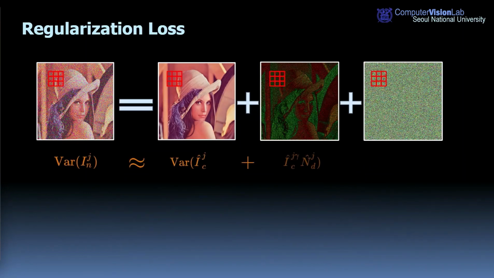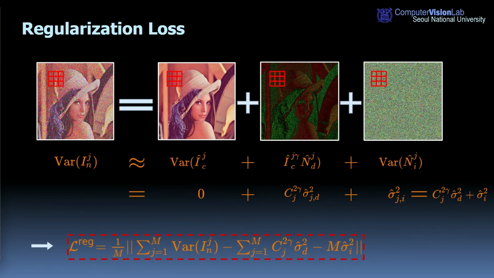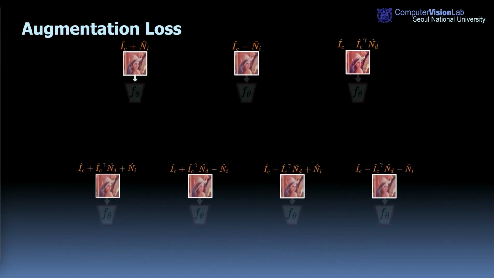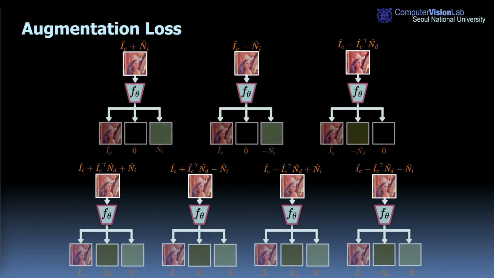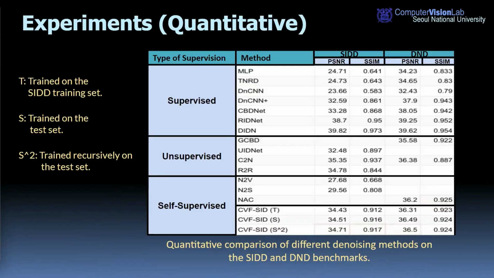Furthermore, inspired by the patch-based local estimation, we first approximate the noise variance from the given image by averaging the variances of m small patches. Accordingly, we define the regularization loss to prevent the estimated noise maps from having zero variances. We also feed some self-supervised augmented images to our network to better estimate the distribution of each noise and improve the performance. And finally, we define the augmentation loss for each of these augmented data.